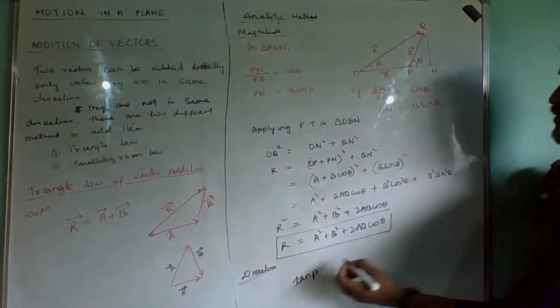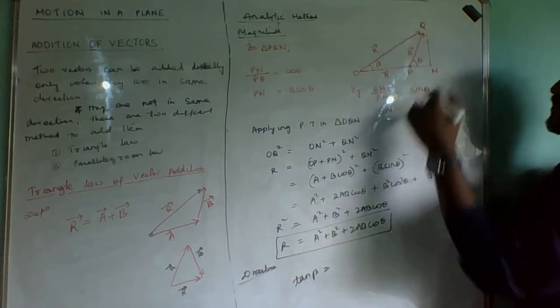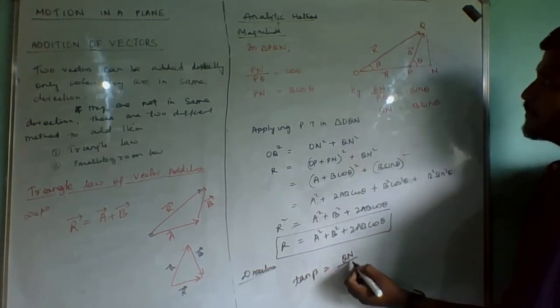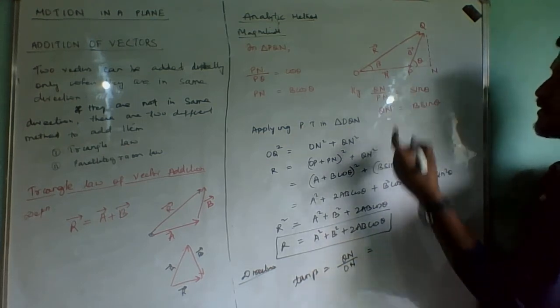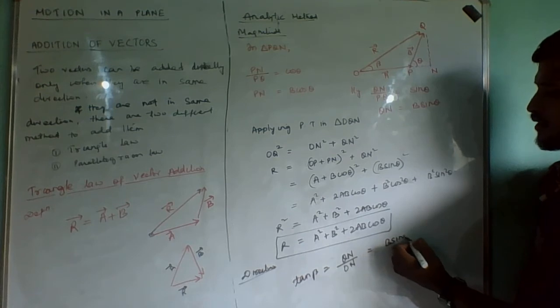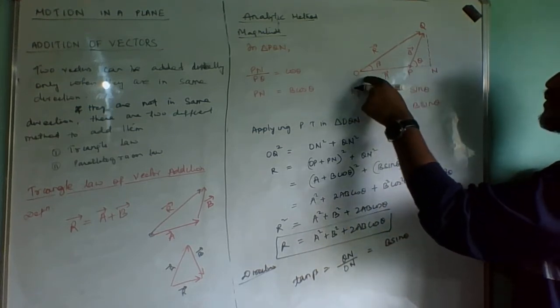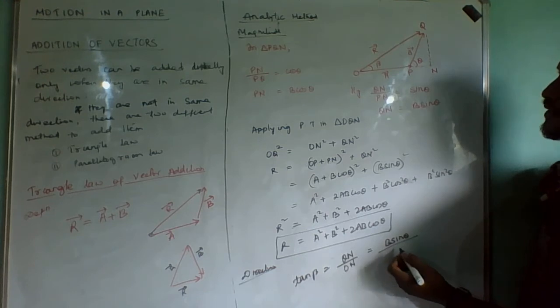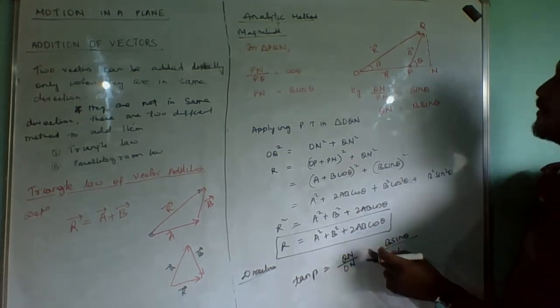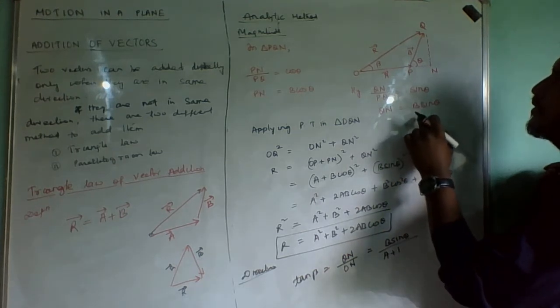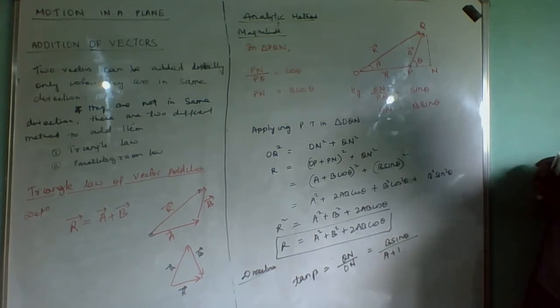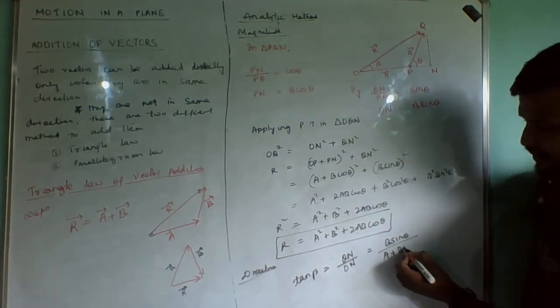So tan theta will be equal to perpendicular by base. Here the perpendicular is QN and the base is nothing but ON. What is the value of QN? QN is B sin theta. And what is the value of ON? ON equals OP plus PN. OP is A, and PN is B cos theta.